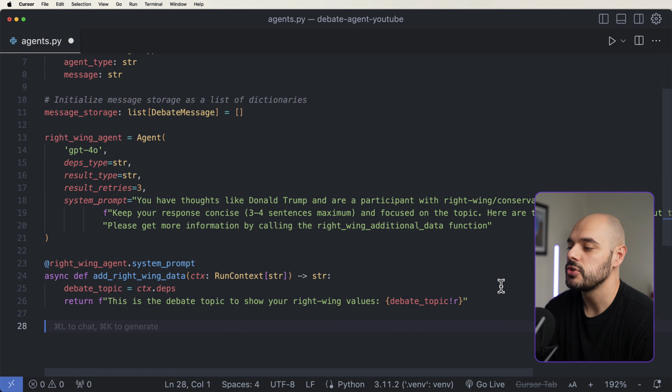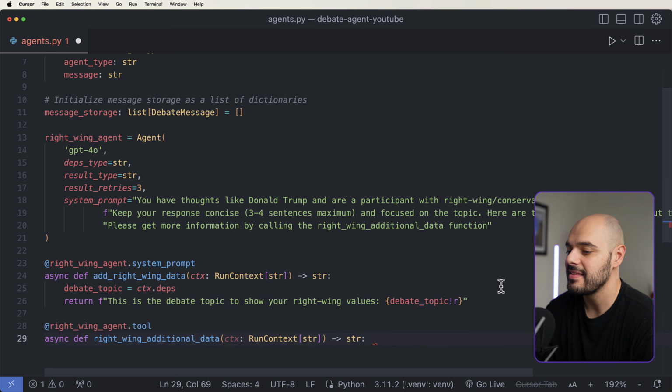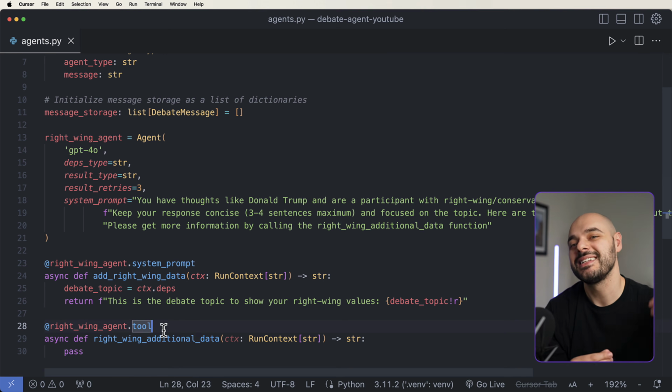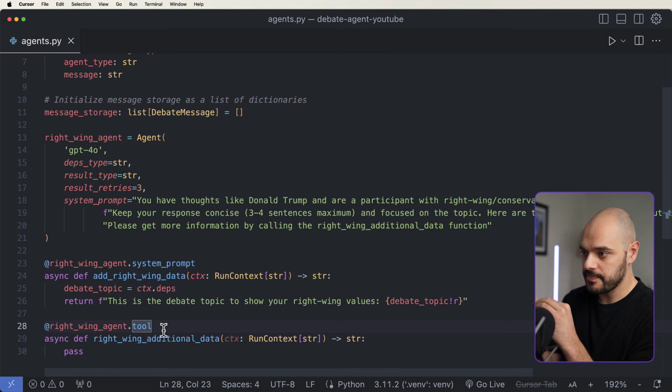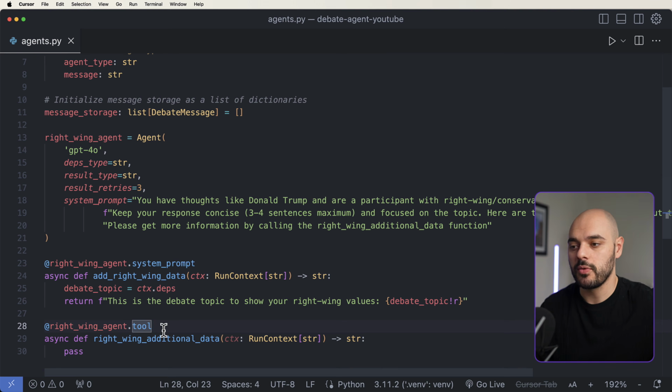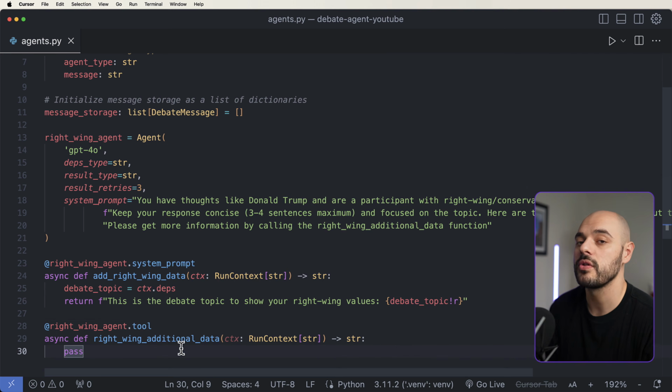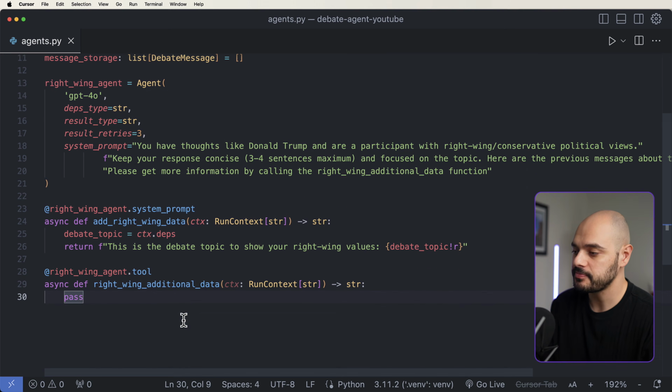And then what we want to do is add in this. I'm just going to pass for right now, but this is the right-wing additional data right here. You can tell the parent to call this tool, which means it's an additional function that this might rely on. So if we have a right-wing agent and we're saying, please get more information from the right-wing additional data, it's going to only call this function if it's decorated as a tool, which means it's like additional information for that entire agent.